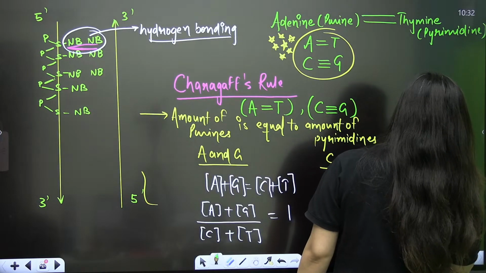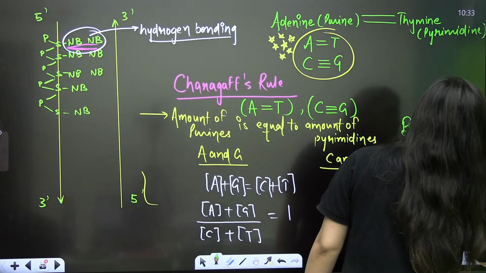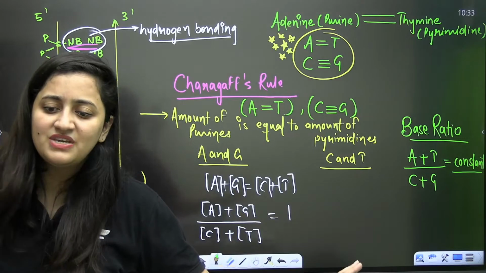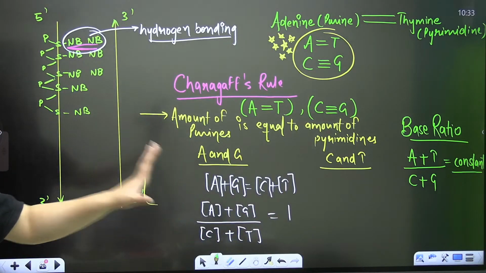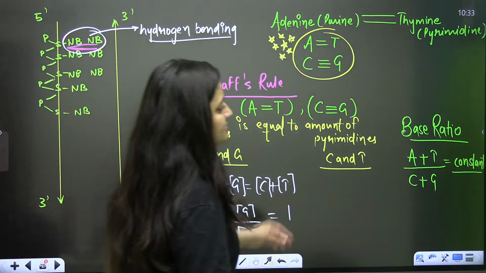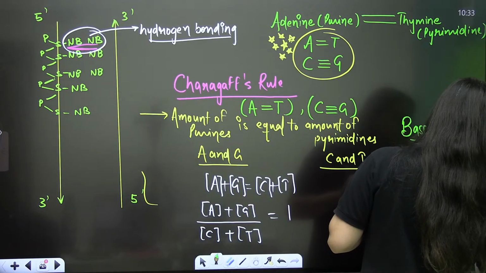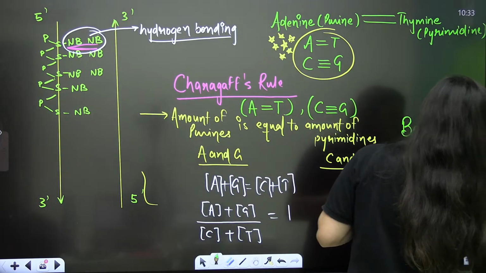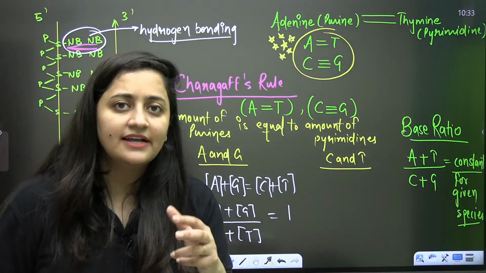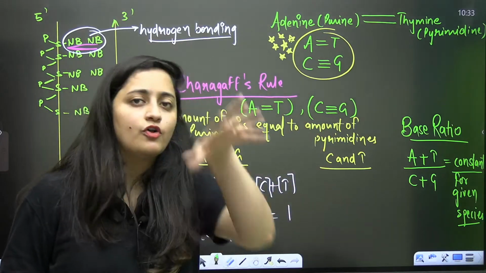Now when I'm talking about the base ratio, because I know adenine will pair up with thymine and cytosine will pair up with guanine, this ratio is going to be constant. This ratio is species specific. It is constant for a given species. This is what you need to remember. Like we are Homo sapiens sapiens. In our case, the ratio of adenine plus thymine to cytosine plus guanine is constant for all humans.